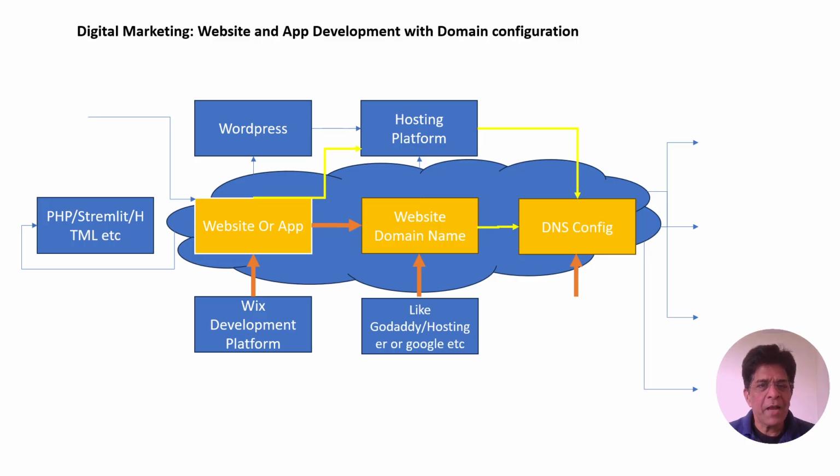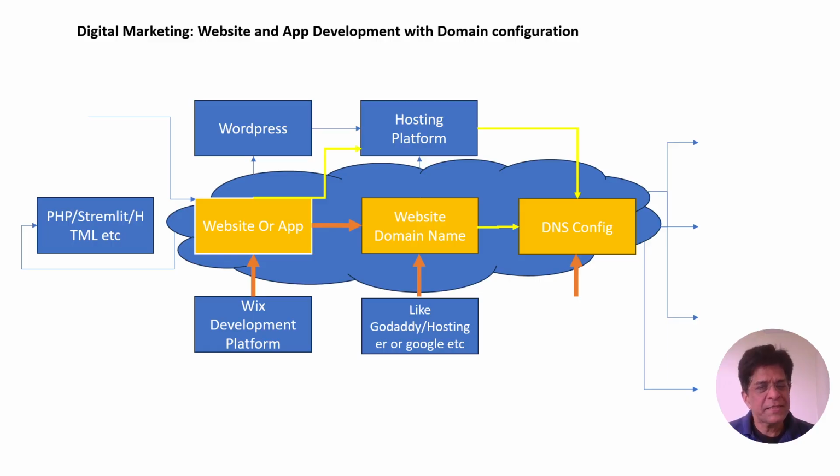We are giving the name of our website, say xyz.com. But on the internet, xyz.com is not executed as such. It will be converted into one number, a specific unique number, which we call the IP, or Internet Protocol, addressing system.